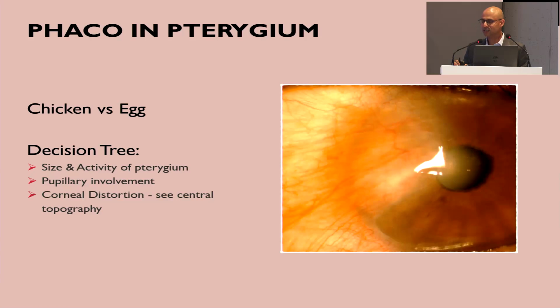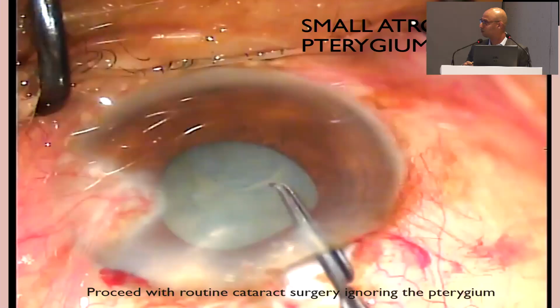I think the decision tree depends on the size and activity of the pterygium and whether or not there is pupillary involvement, and if there is distortion of the cornea on topography. So, topography is a very useful tool when you see a pterygium. Even if it is a peripheral pterygium, I think it is a very good idea to do a topography and see if there is any irregular astigmatism being caused by it. If it is, then it is a good idea to address the pterygium first, give a gap of at least 3 months, and then do the cataract surgery, because corneal remodeling can go on for 3 months.